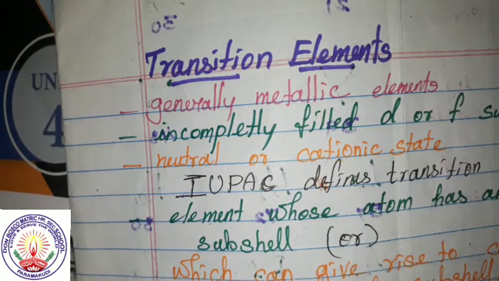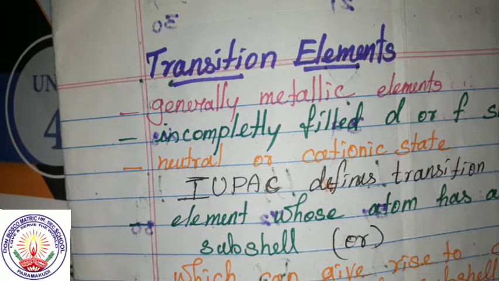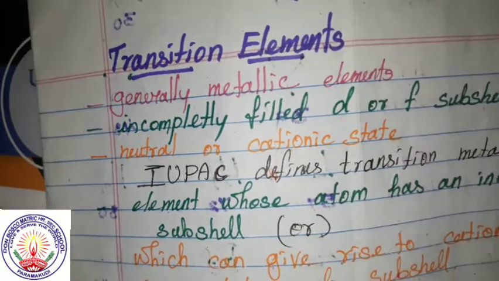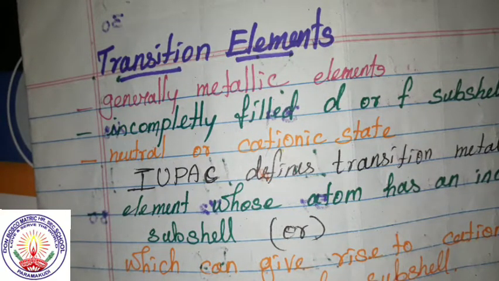These transition elements are generally metallic elements and they have incompletely filled d or f subshells, in the neutral or cationic state. But what does IUPAC define as a transition element?